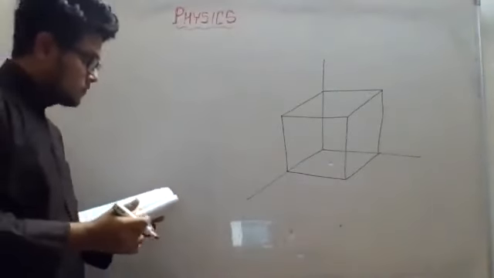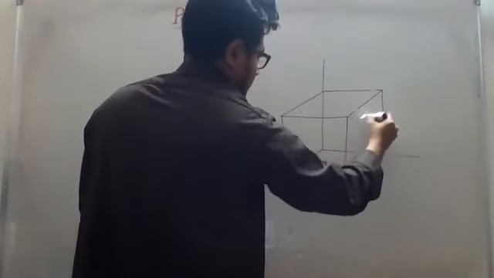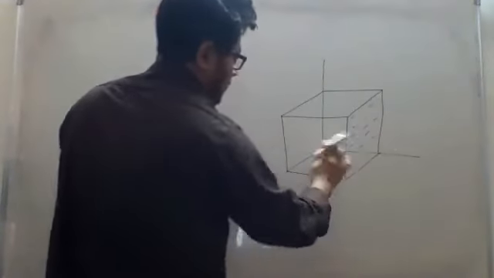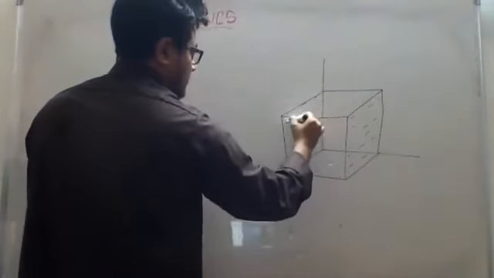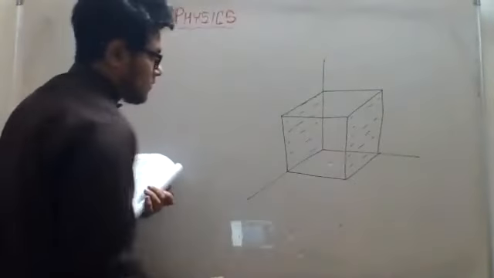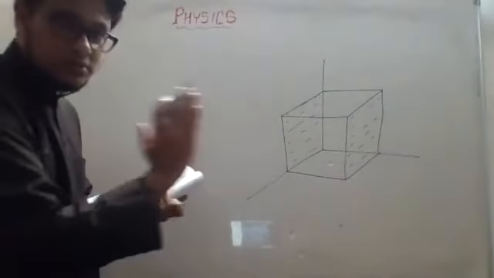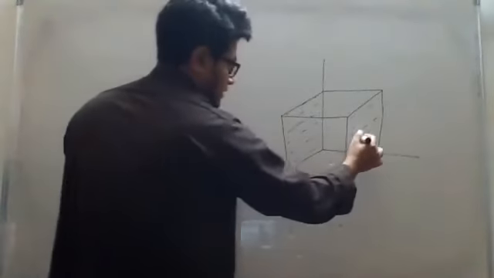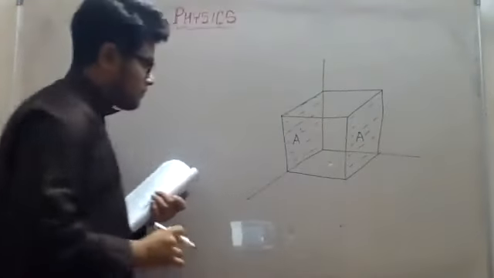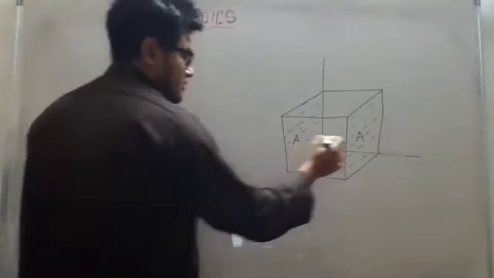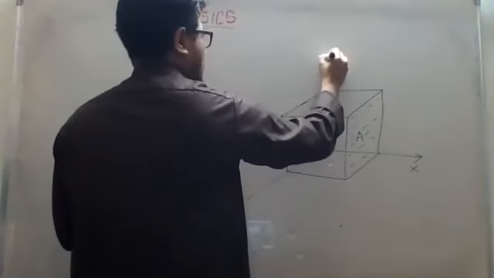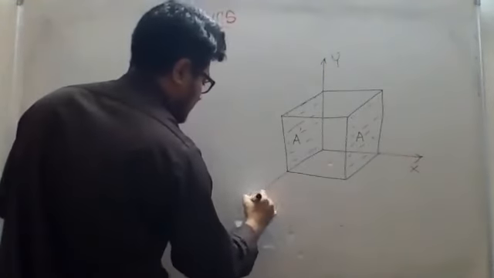So this is a wall of the box. One wall of the box, and the opposite wall of the box is this. Now it is imaginable. Two walls of the box. Let us say this wall of the box is considered as A, and this one is A prime. And these 3 axes are X, this one is Y, and this is Z.